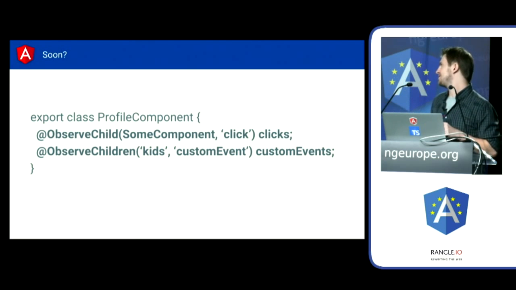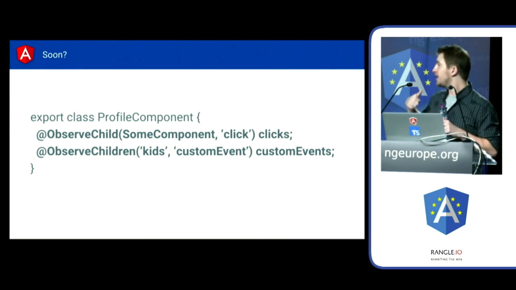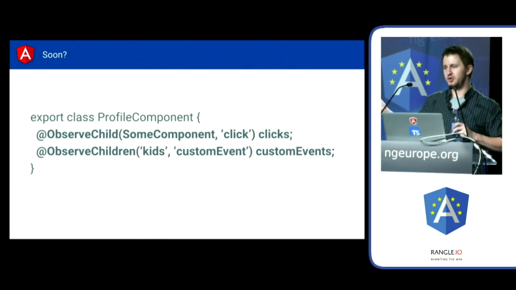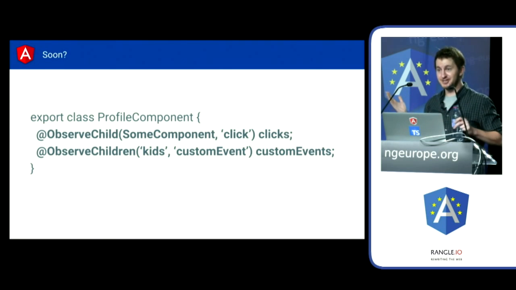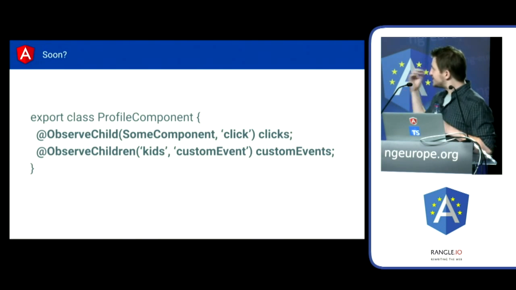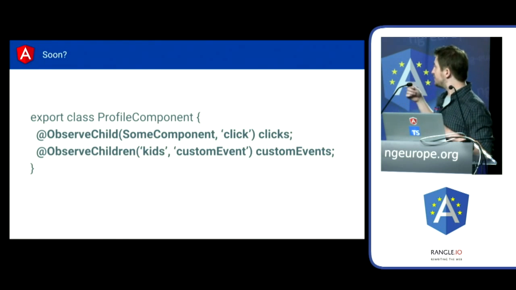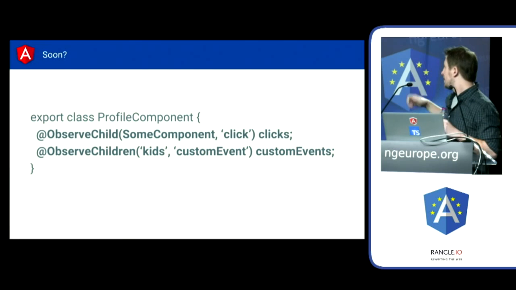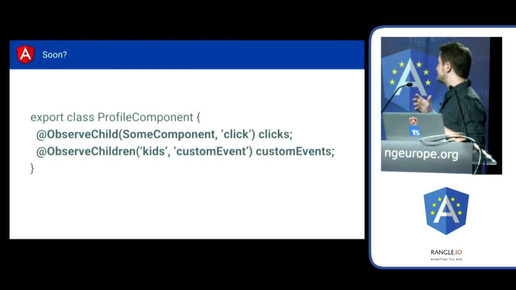So this is kind of an experimental proposal that we've been working on for a little while. And the idea here is that very much like the query decorators that you have in Angular today, so you've got view child and view children and content children and content child, which query for elements in the view, right? So view query allows you to say, I want to find the sum component, observe child, for example, and we're still working on the name, so if you've got suggestions, send them in, because I don't love this name at the moment. This would allow us to query for the sum component, right? And also then listen to events coming off of it, clicks, drags, whatever. Ditto for the second one there, which is actually looking for a selector or for a target thing, and we can listen to any custom event coming off of that.